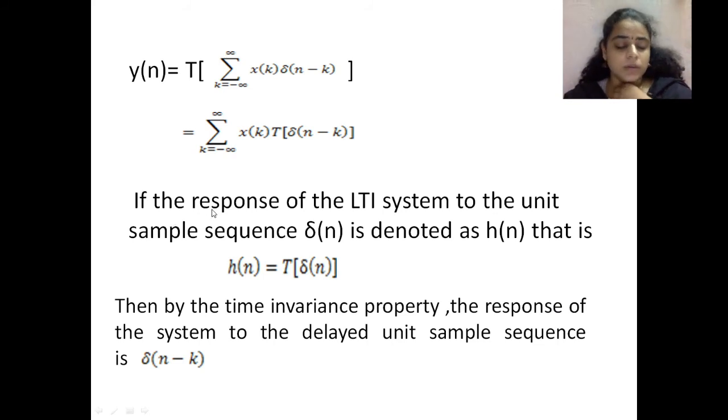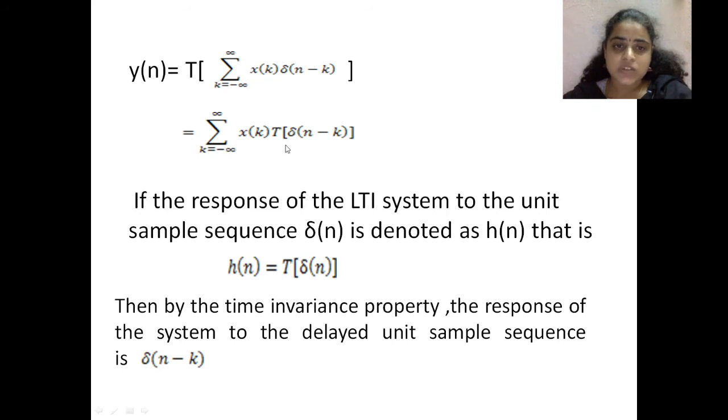If the response of an LTI system to the unit sample sequence del of n is denoted as h of n, that is, h of n is equal to the transformation of del of n, we can write h of n minus k is equal to the transformation of del of n minus k.